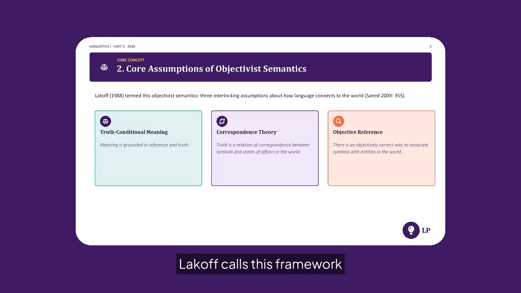Lakoff calls this framework objectivist semantics. It rests on three doctrines. Meaning is grounded in reference and truth. Truth itself is a correspondence between symbols and states of affairs, and there is a correct way to match linguistic expressions with entities in the world.